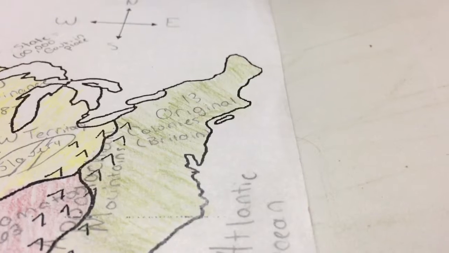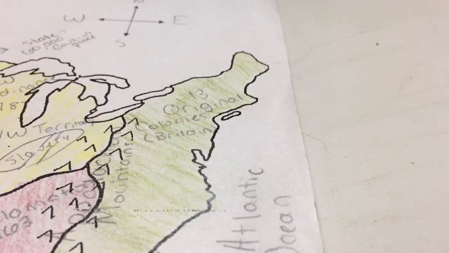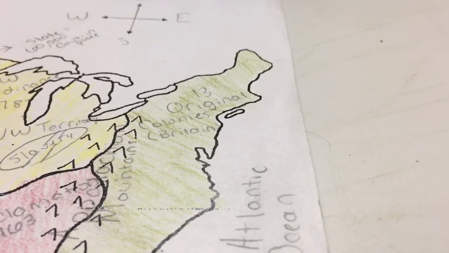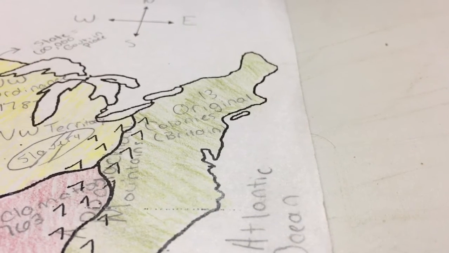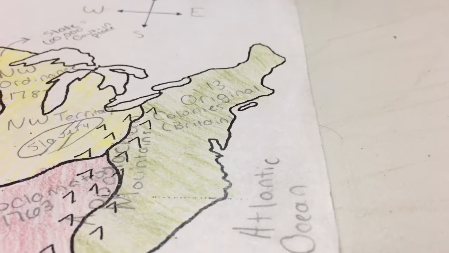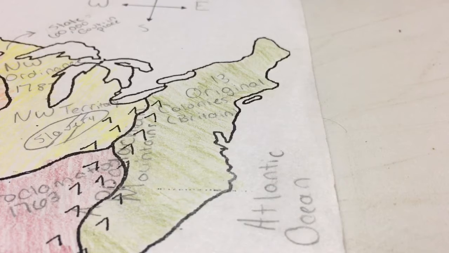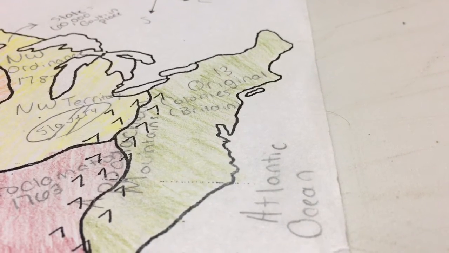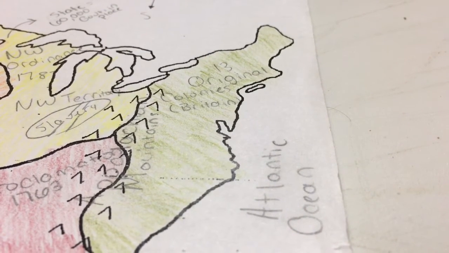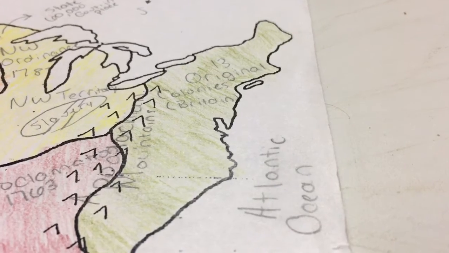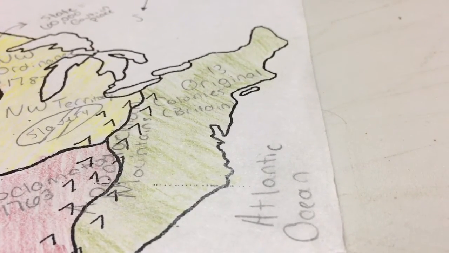However, before I talk about manifest destiny, we need to discuss how the 13 original colonies were first formed. The colonies were formed by Britain in 1607. The original 13 colonies were New Hampshire, Massachusetts, New York, Pennsylvania, Rhode Island, Connecticut, New Jersey, Delaware, Maryland, Virginia, North Carolina, South Carolina, and Georgia. But as time went on, more colonies were formed.